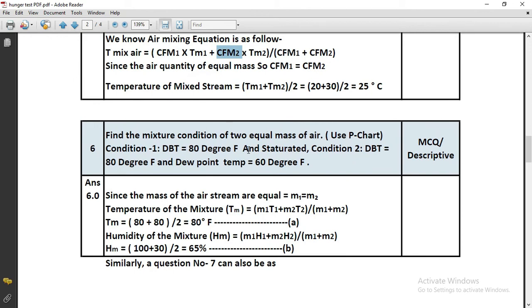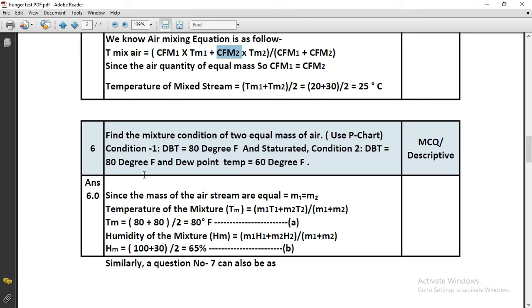Find the mixture condition of two equal masses of air. Here we will have to use the psychrometric chart, and if you are in a face-to-face interview, the interviewer may ask you to show how you calculate the DBT, WBT, saturated condition, RH, dew point, enthalpy and specific volume.